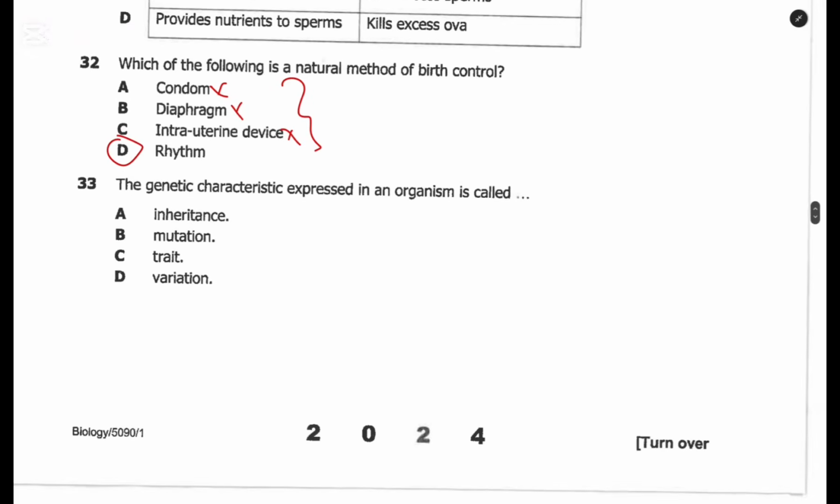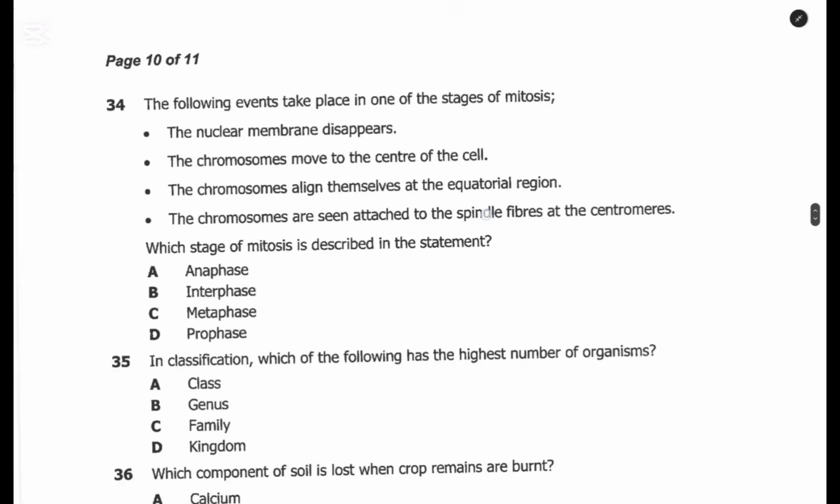Question 33. The genetic characteristics expressed in an organism is called a trait.